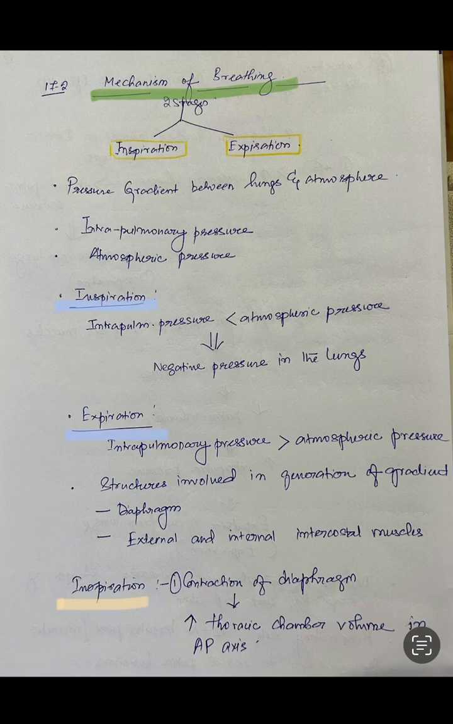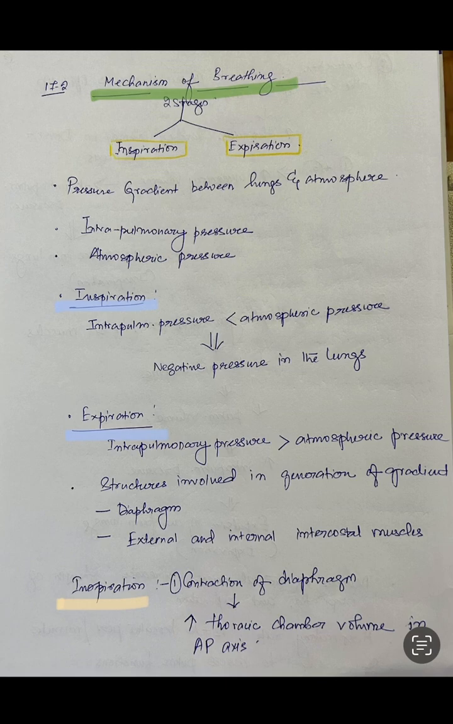atmosphere. We should know what a pressure gradient is. A pressure gradient means the pressure difference between the lungs and the atmosphere. That is, when there is a pressure difference between the lungs and the atmosphere, suppose the pressure in the lungs is higher, then the atmospheric pressure will be lower, and when the atmospheric pressure is higher, the lung pressure will be lower. That is what we call the pressure difference. So whenever there is a pressure gradient between the lungs and the atmosphere, it leads to inspiration and expiration.